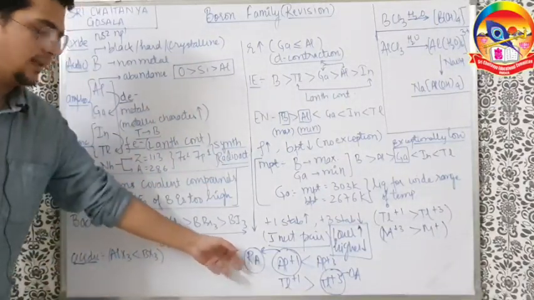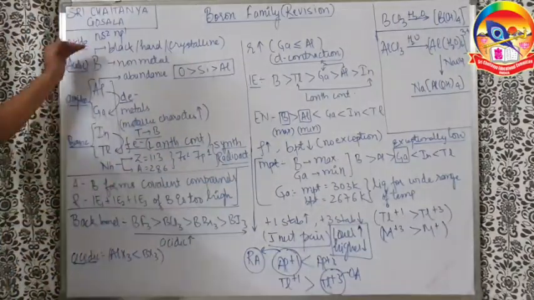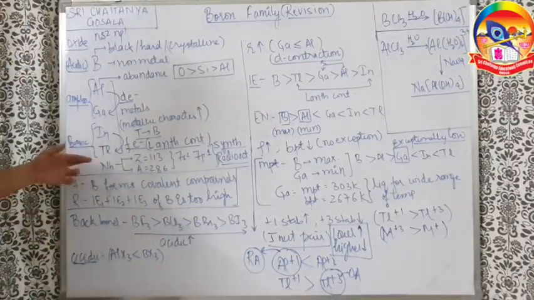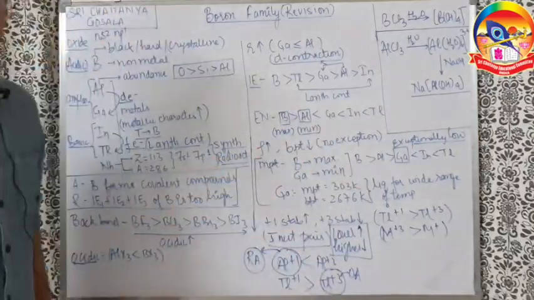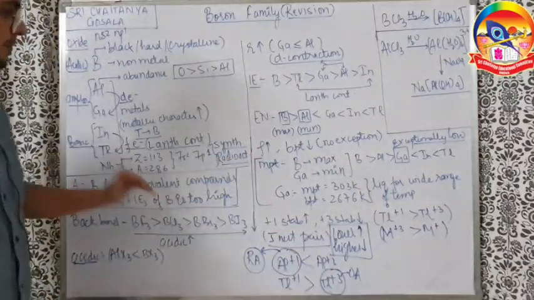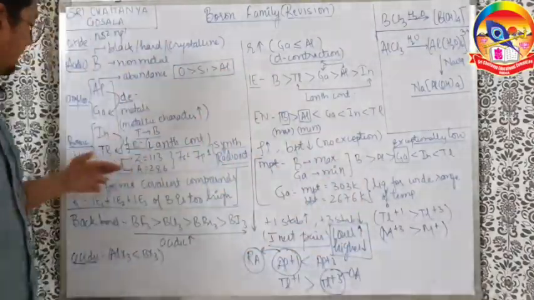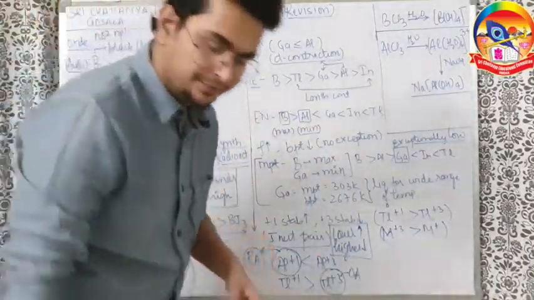This question is extremely important. From boron to indium, the +1 oxidation state is the reducing agent. For thallium, +3 is the oxidizing agent. Why? Because up to indium, +3 is more stable, so +1 wants to become +3. Whereas for thallium, +3 is more stable.